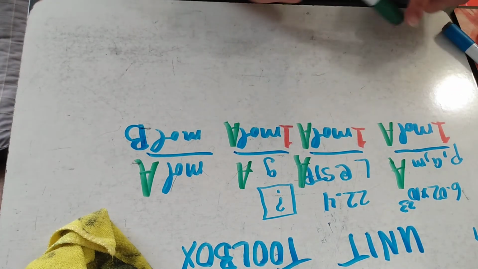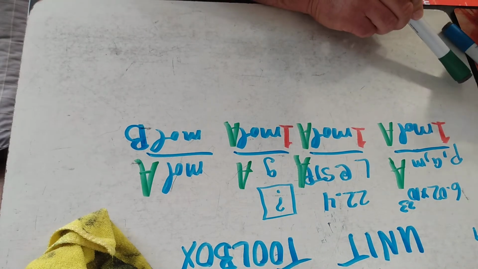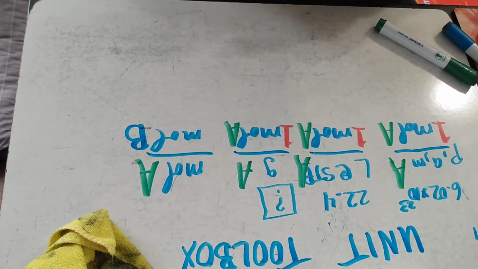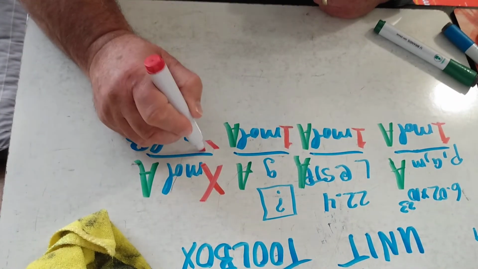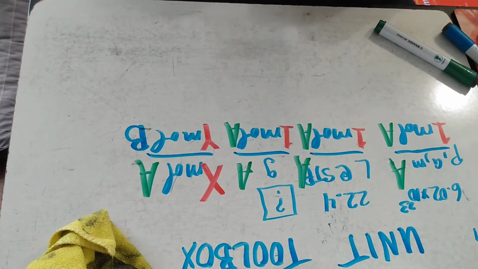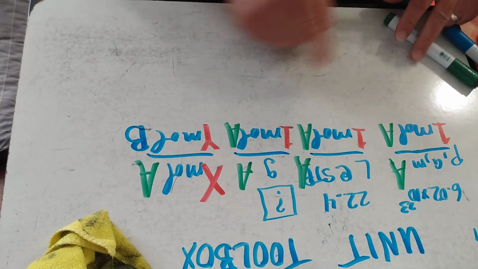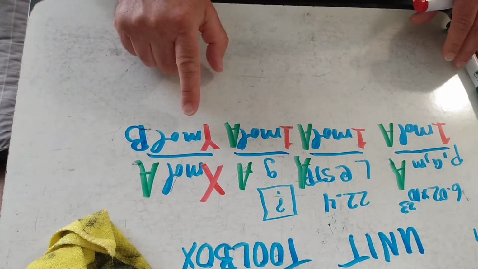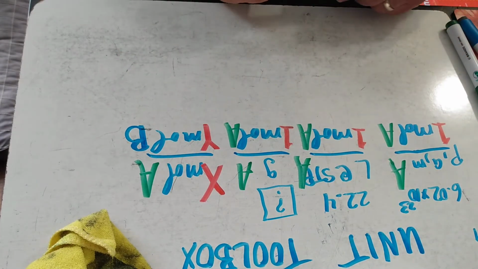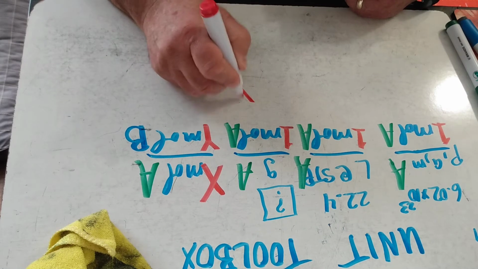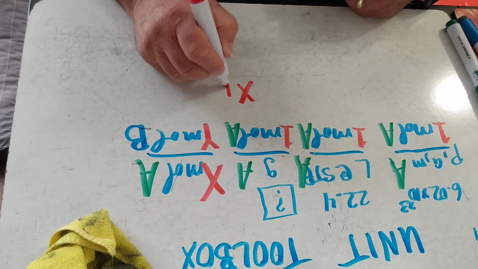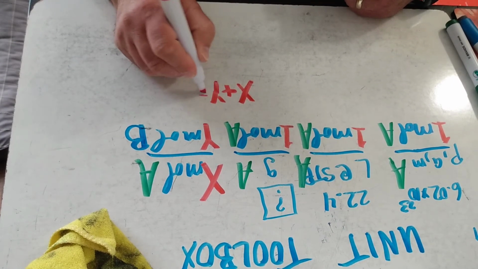And in this case, we end up having X and Y. For X and Y, these are going to equal your coefficients in your balanced equation. So I'm going to write down right here, X and Y equal